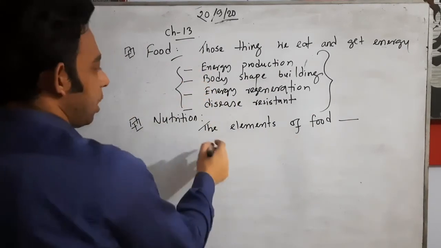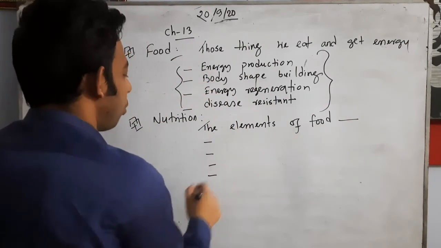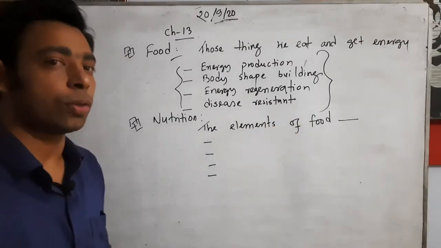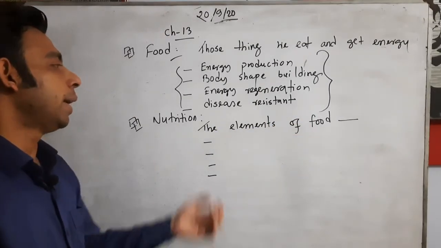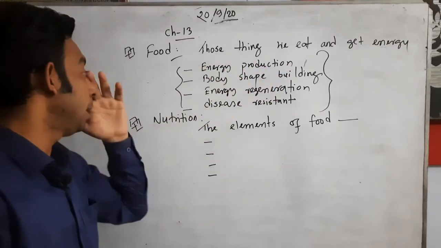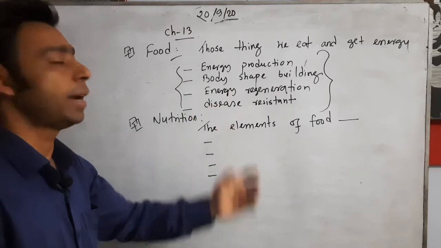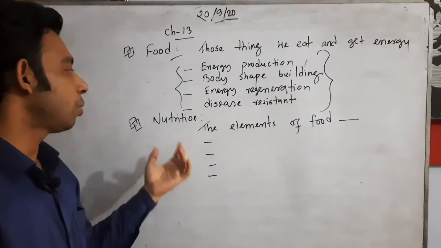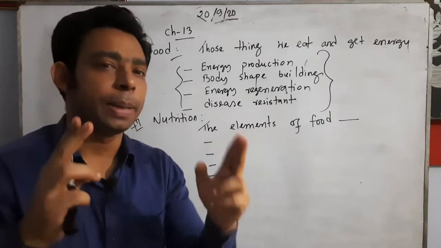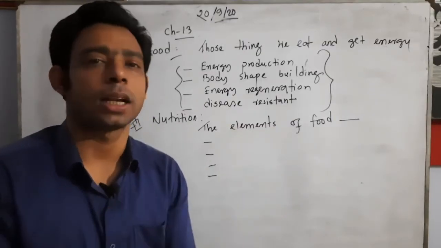You will write now 1, 2, 3, 4, the elements of food. I will give you an example also to make you understand. The elements of food that ensure energy production, body shape building, energy regeneration, and disease resistant quality, that is called nutrition.